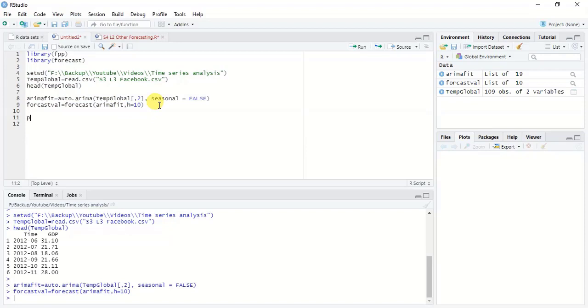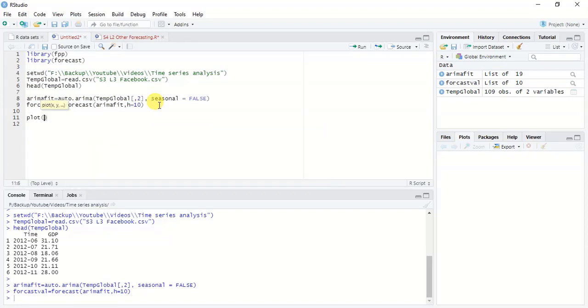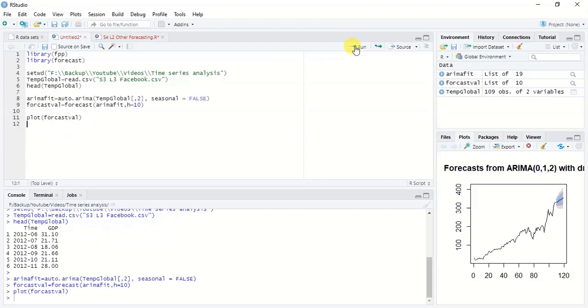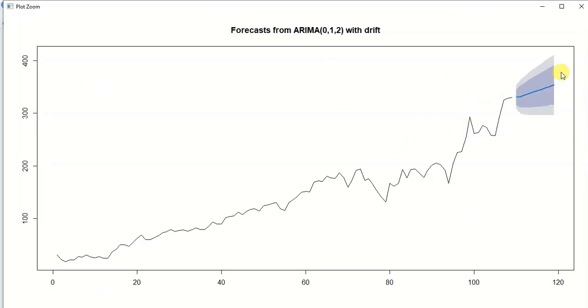And finally, if we want to plot this, we can call the forecast variable. Now you can see the ARIMA model has calculated the forecast future.